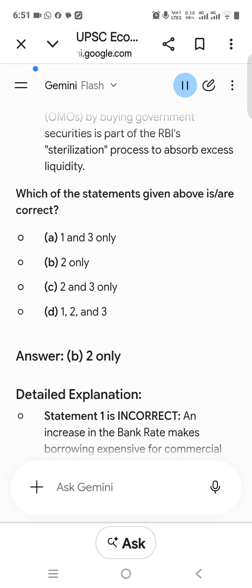Q2. Which one of the following is likely to be the most inflationary in its effect? A. Repayment of public debt. B. Borrowing from the public to finance a budget deficit. C. Borrowing from commercial banks to finance a budget deficit. D. Creating new money to finance a budget deficit. Answer, D. Creating new money to finance a budget deficit.